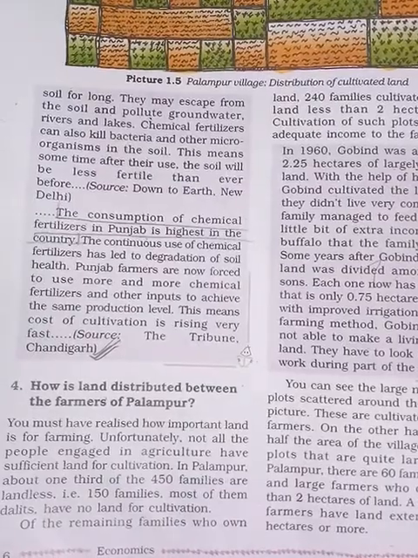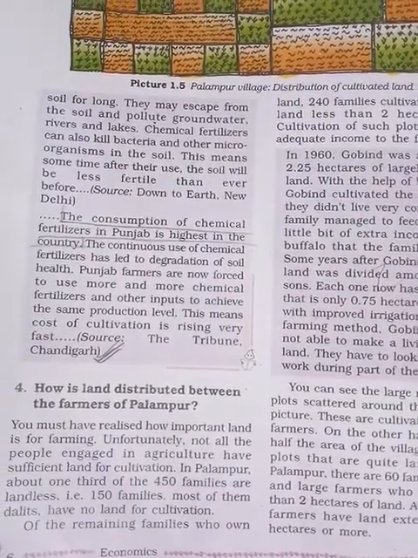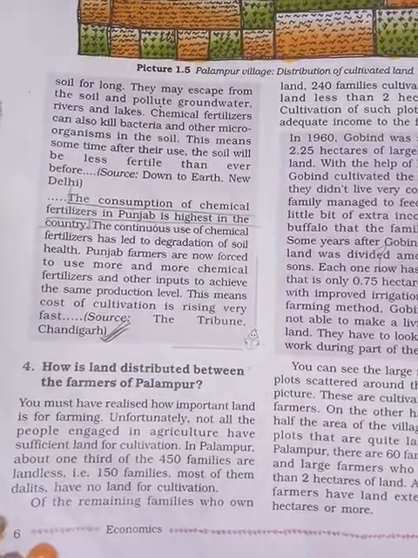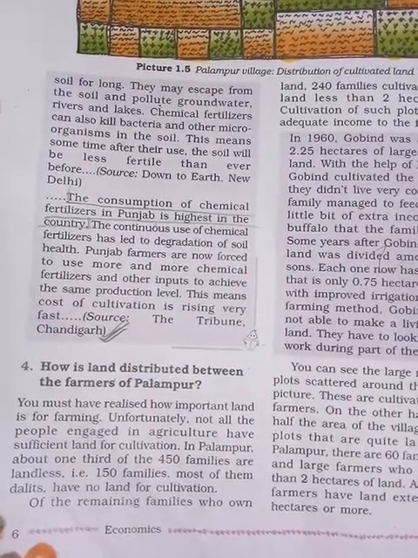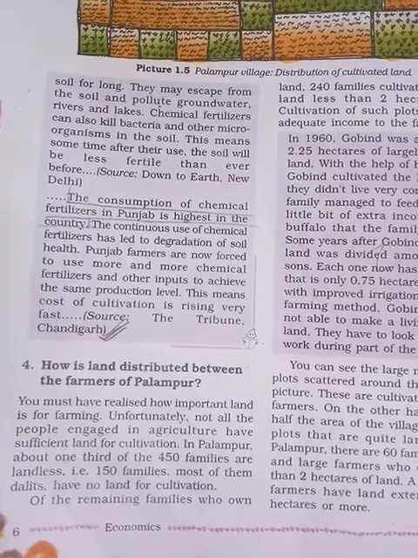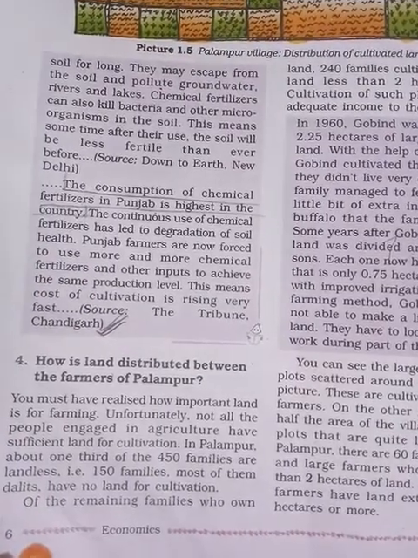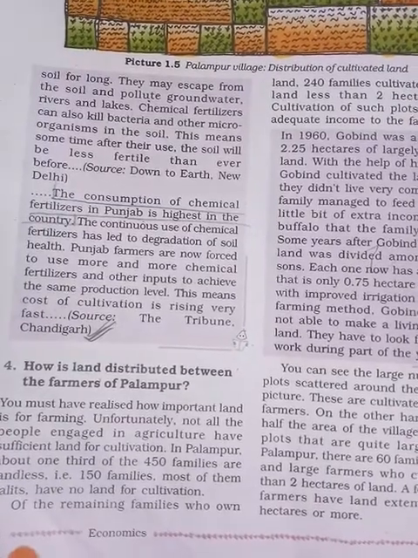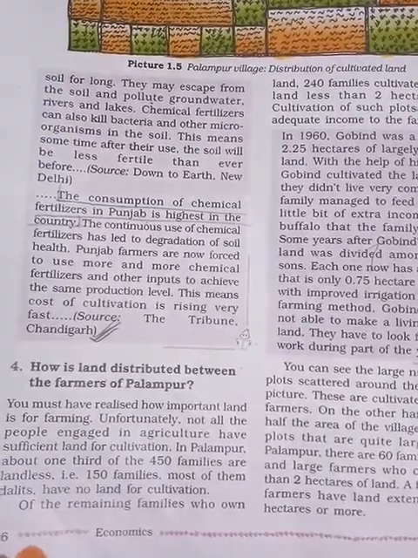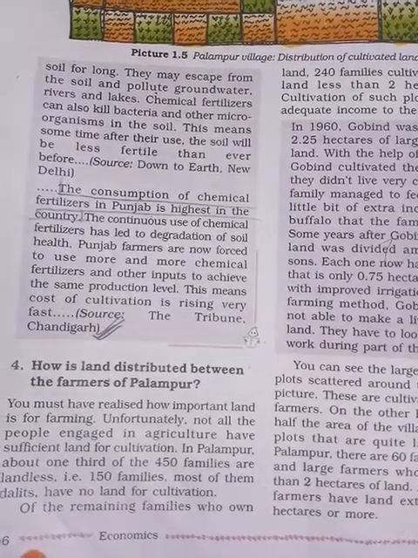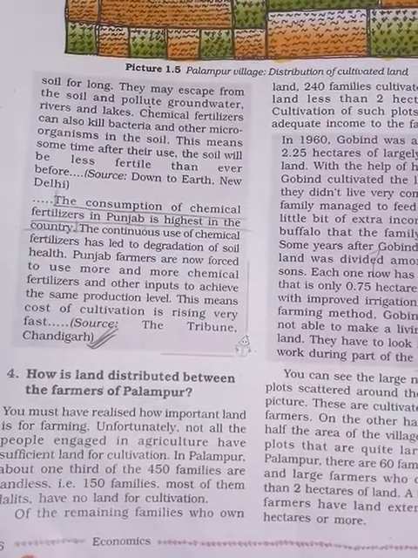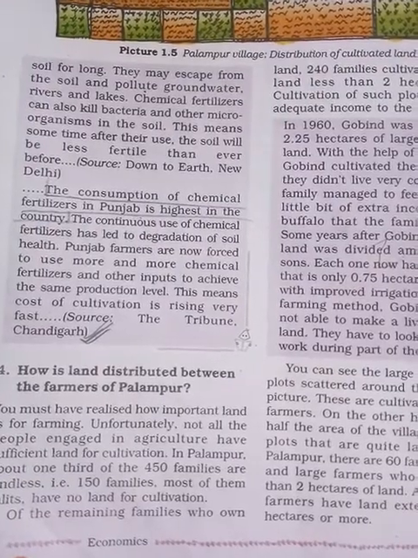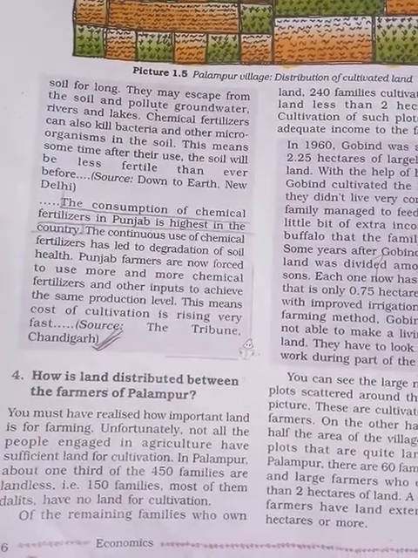Out of 450 families living in Palampur, around 150 families belong to the lower class, that is Dalit, and they do not have any land for cultivation. That means they work as laborers for the big farmers.